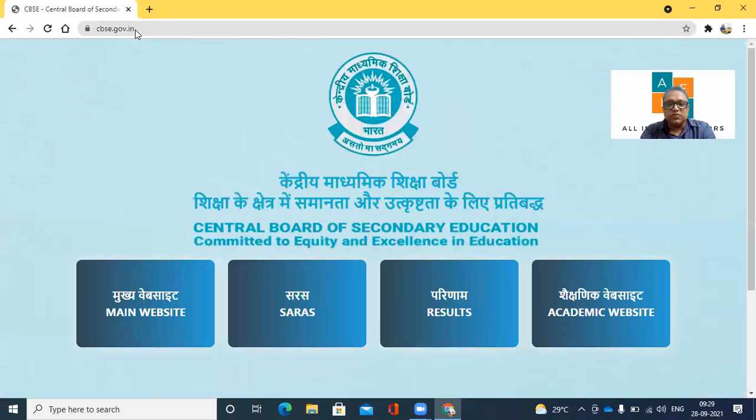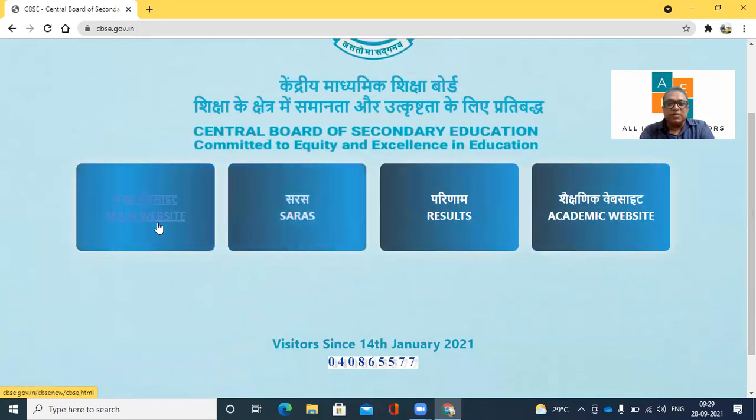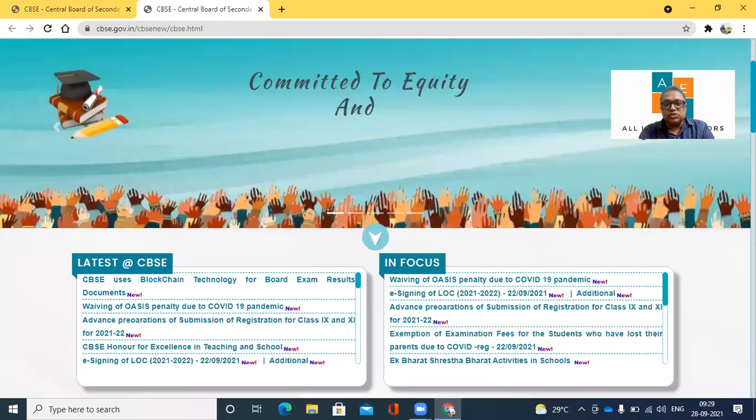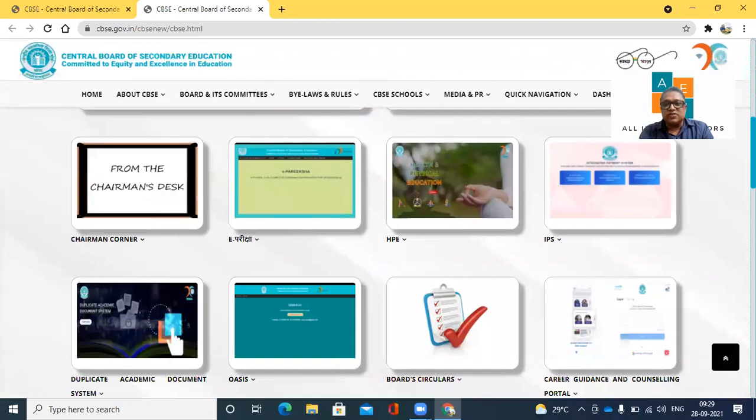So as educators, we all know this website. We are very familiar. So here we get 4 options: the main website, SARAS, results, and the academic committee, right? So what we are interested in is going to the main website. So we'll click on main website. When we go to the main website, we will get more options. What we are interested in is the option called IPS. So this is a new portal which has been added.